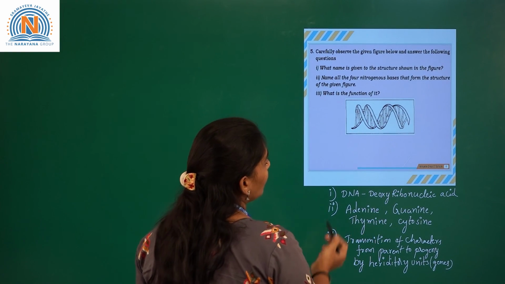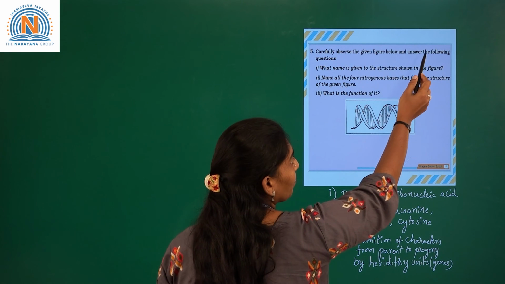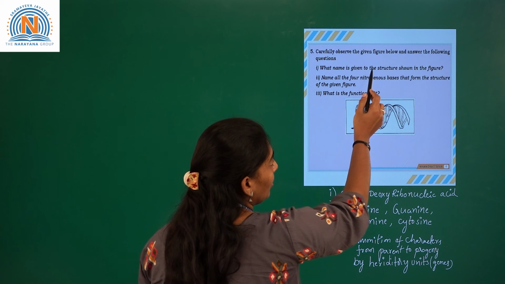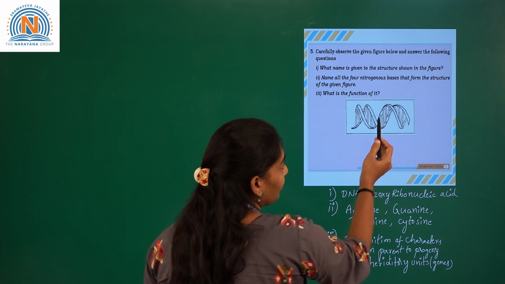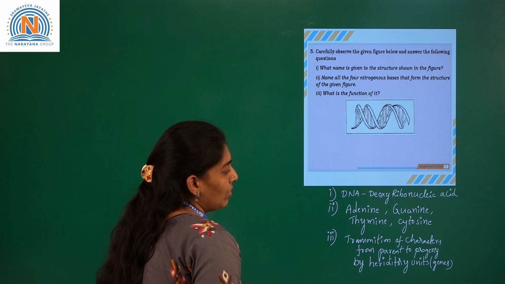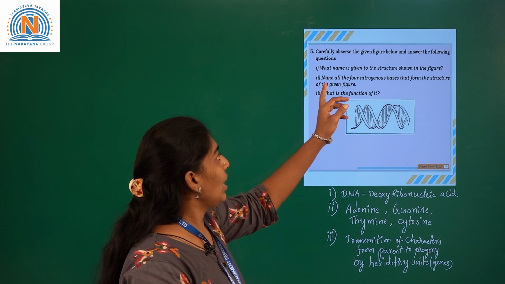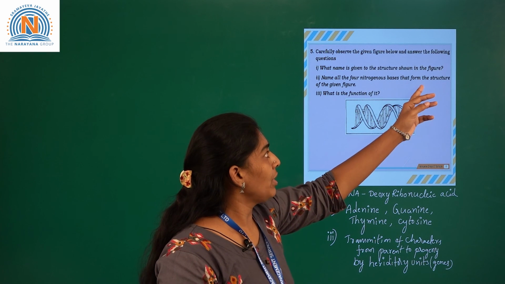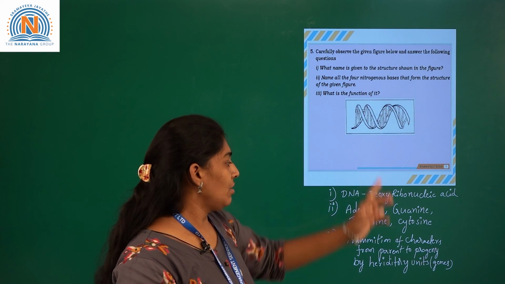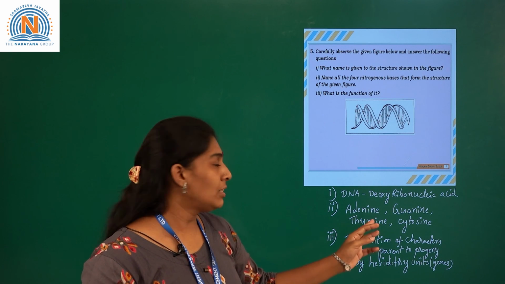The answers. Carefully observe the given figure below and answer the following questions. The first question, what is the name given to the structure shown in the figure? This is the DNA, deoxyribonucleic acid, okay. It is a genetic material. Coming to the next question, name all the 4 nitrogenous bases that form the structure of the given figure. The 4 nitrogenous bases are adenine, guanine, thymine and cytosine.